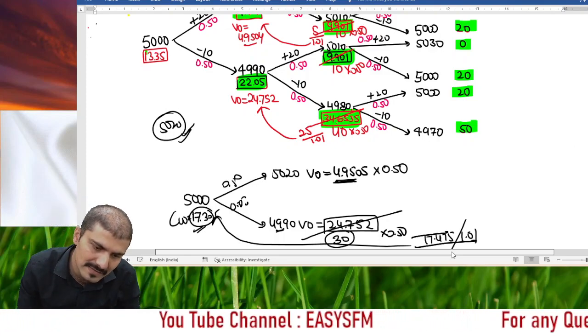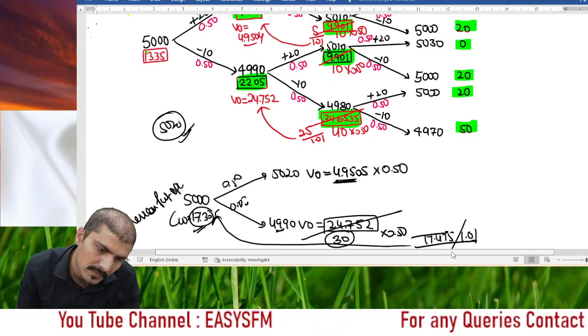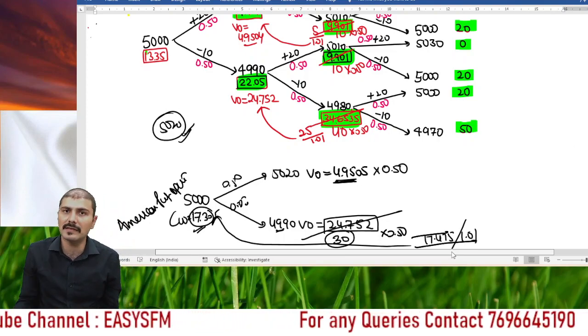This is the value of American put option, because wherever there was benefit in early exercise, that benefit is considered.